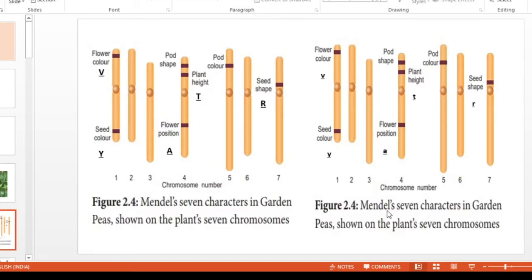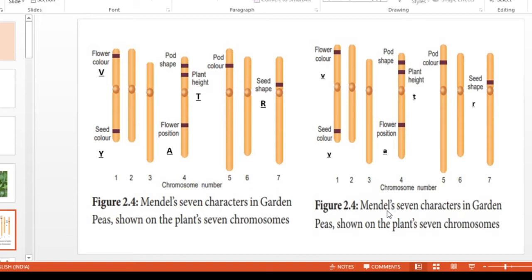Gregor Mendel observed very closely 7 different characteristics of pea plants. Those characteristics are flower color, seed color, pod shape, flower position, plant height, pod color and seed shape.